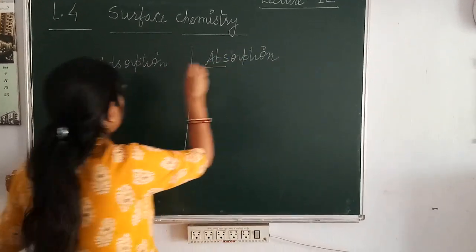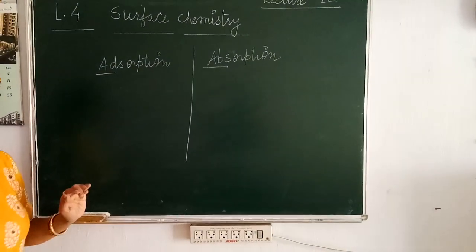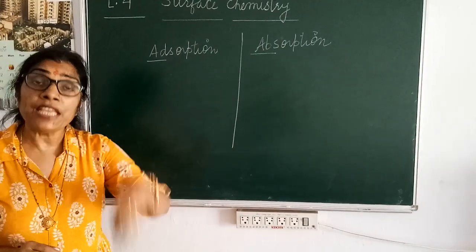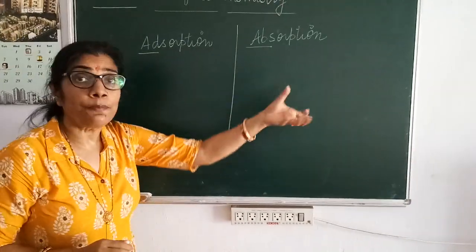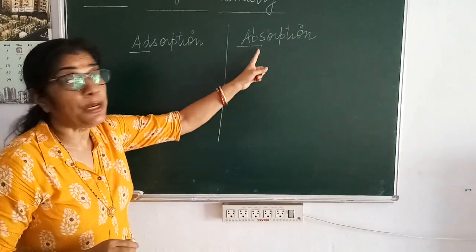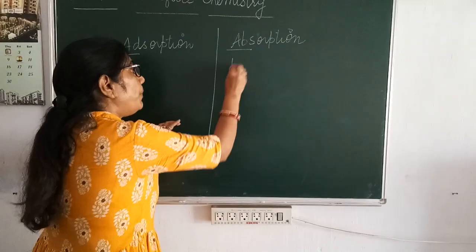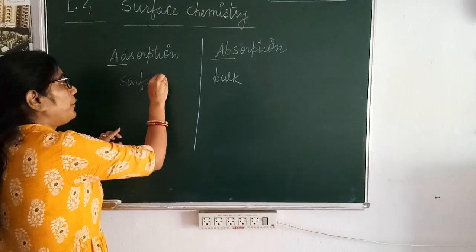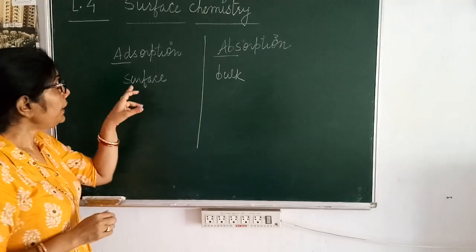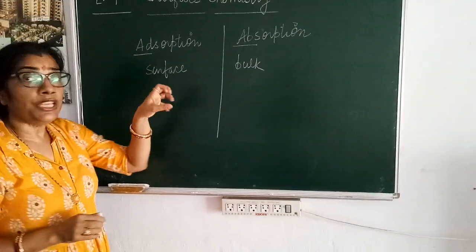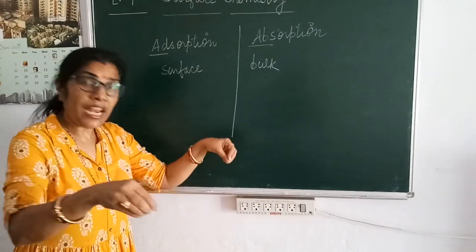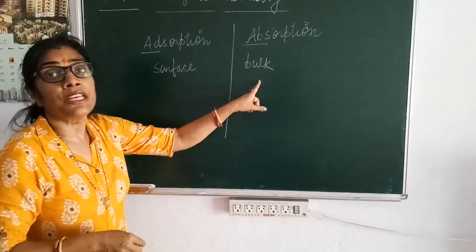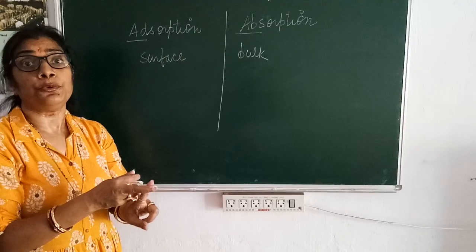Okay, here AB and here it is AD. When a sponge is placed in water, it absorbs water molecules. That's an example of absorption. So it's a bulk phenomenon, whereas adsorption is a surface phenomenon. Here the concentration of the gaseous molecule is more at the surface. Here the concentration is the same throughout.